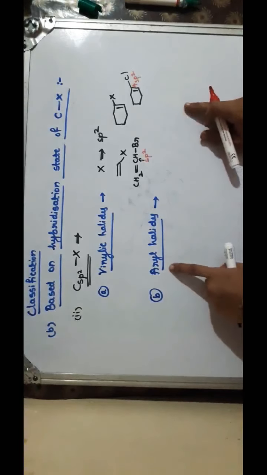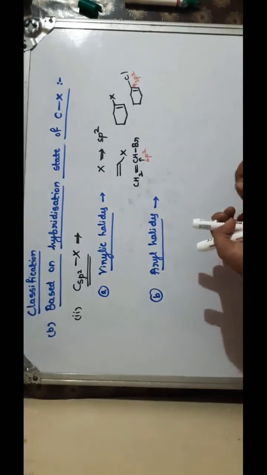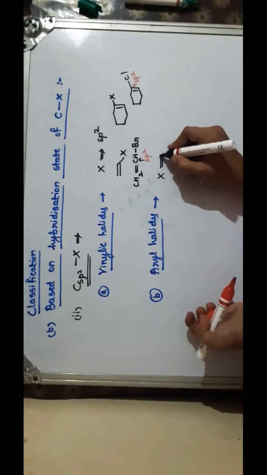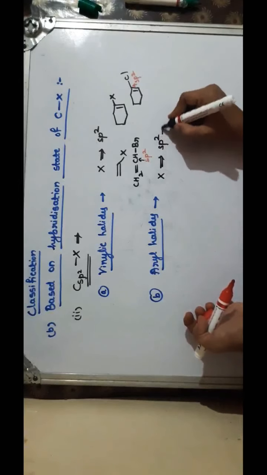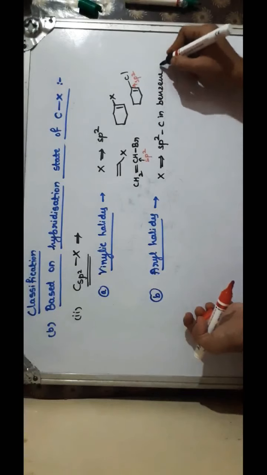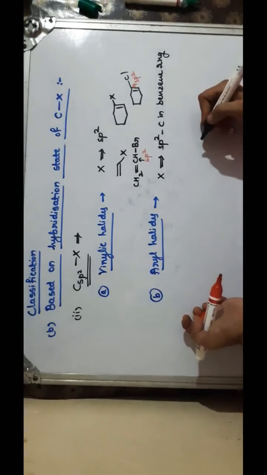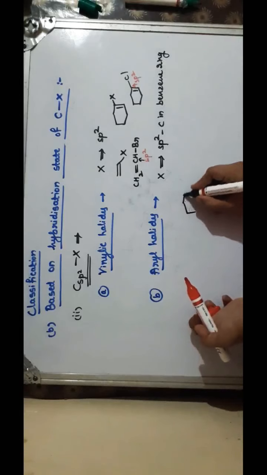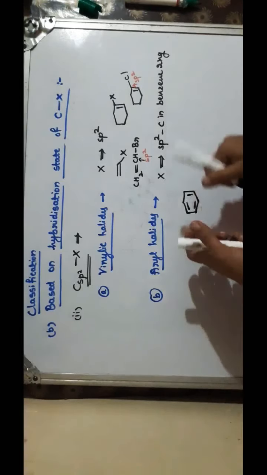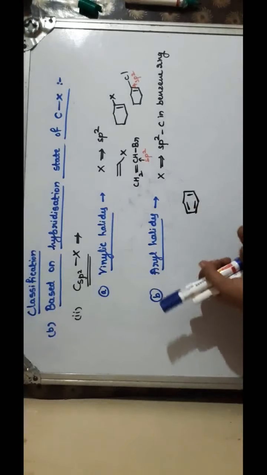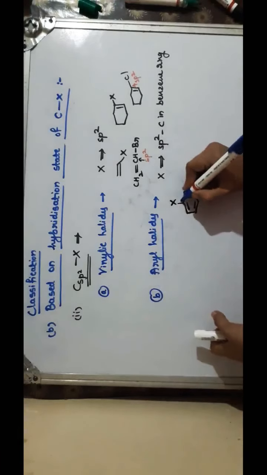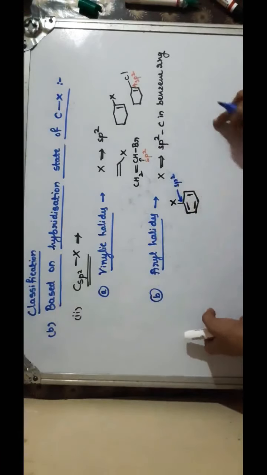Next is aryl halides, where the halogen atom is attached to an sp2 carbon, but this sp2 carbon is in the benzene ring. In the benzene ring, all the carbons are sp2 hybridized, that you know already, right? So when we have halogens attached to the benzene ring, it is connected with an sp2 hybridized carbon atom.